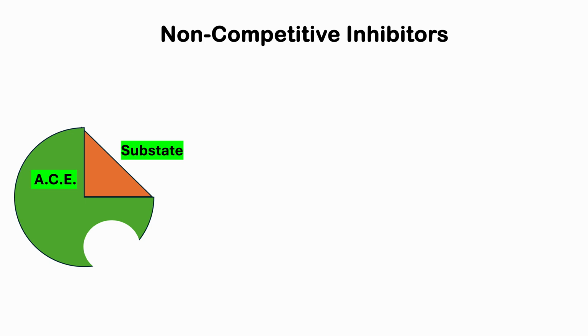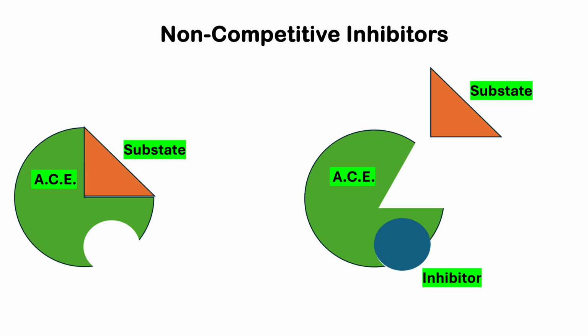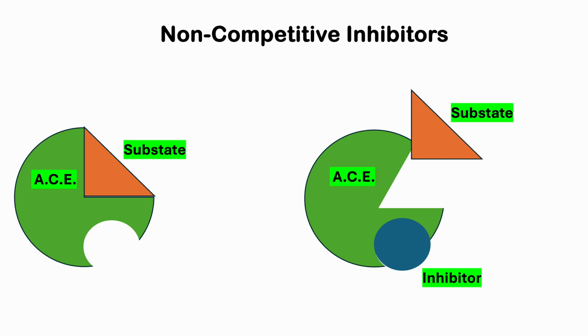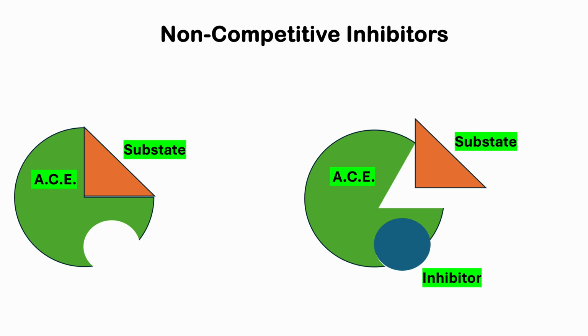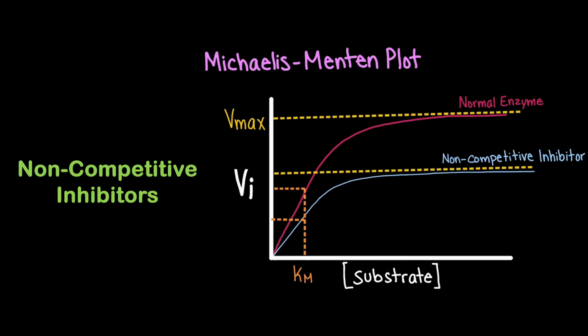Other enemies will attack differently. These enemies will attach onto ACE's side, which changes his shape. Since ACE has a different shape now, he can't function properly. These are non-competitive inhibitors. These molecules don't directly block the active site, but rather they attach onto the allosteric site, which changes the shape of ACE. Now, even if there is a lot of acetylcholine flooding into the synapse, it still can't attach effectively. Therefore, the overall Vmax decreases because there are fewer enzymes that can work. But since the enzyme's ability to recognize the substrate hasn't changed, the Km still remains unchanged.